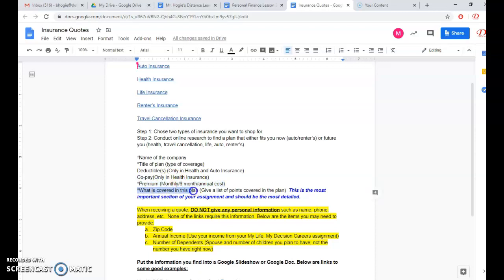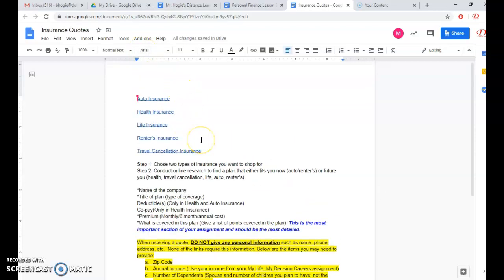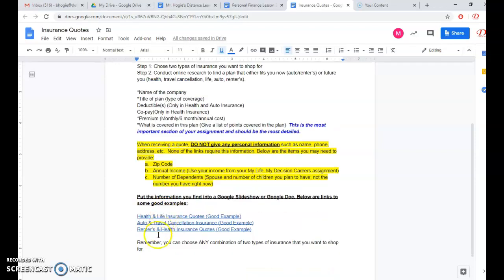Then, what's covered in the plan? That's going to be the biggest, most detailed section. Give me a list of points. I don't need the whole thing. Auto insurance and health insurance, you could write several pages on what's included. Just give me the high points. Life insurance is only going to have one thing covered. Basically, it's you dying. That's the only thing that's going to be covered in that scenario. There are some options I'll show you in the examples, some things that people would maybe use that money for.